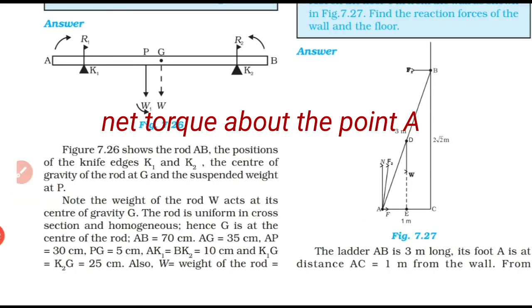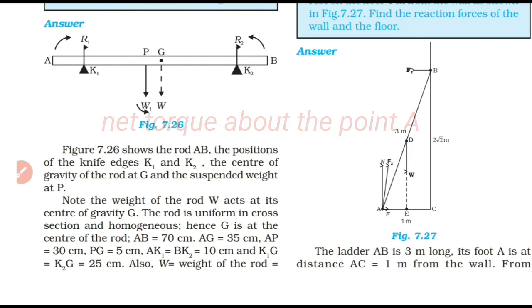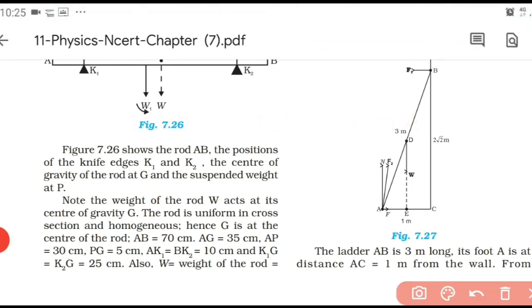So for writing the condition for rotational equilibrium, we can write about the point O, net torque equal to 0. So only two forces we have to consider. One is the weight and the other is the reaction from the wall. That means torque due to this one and this one. Because the torque due to N, F and all becomes 0 because it is at the point A itself. So that perpendicular distance becomes 0.